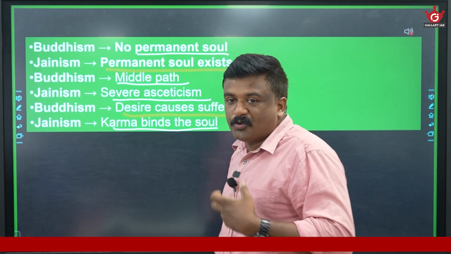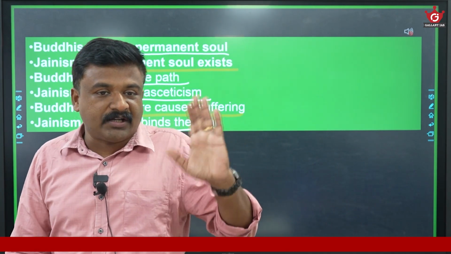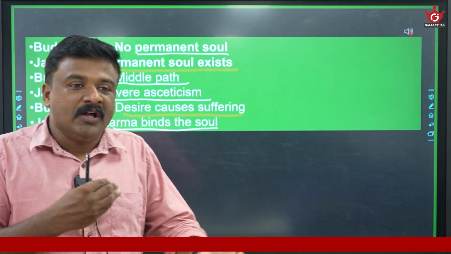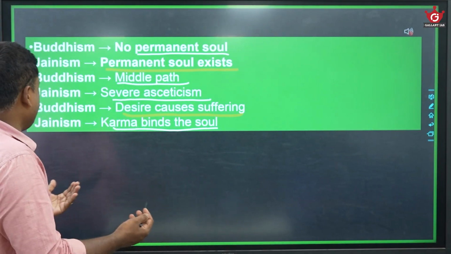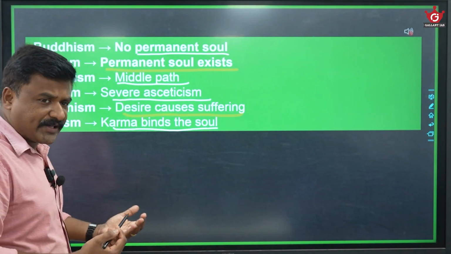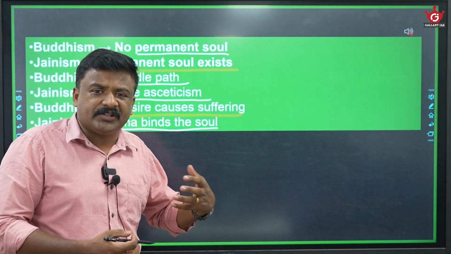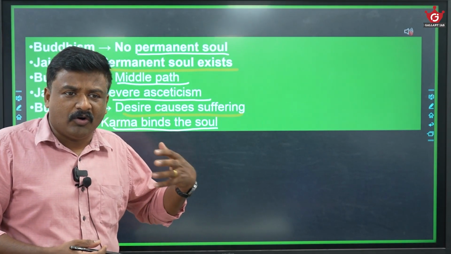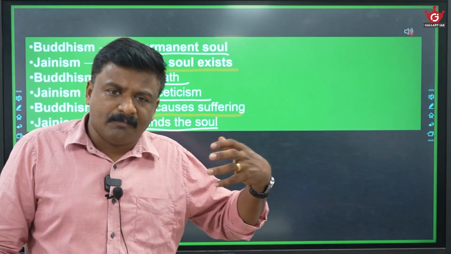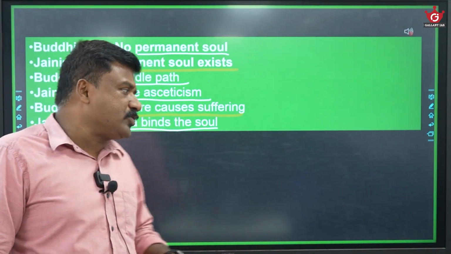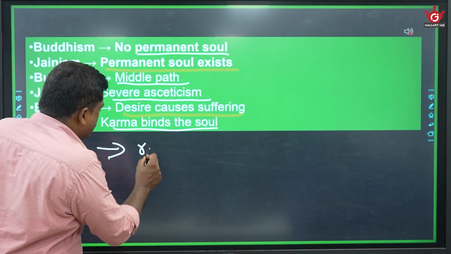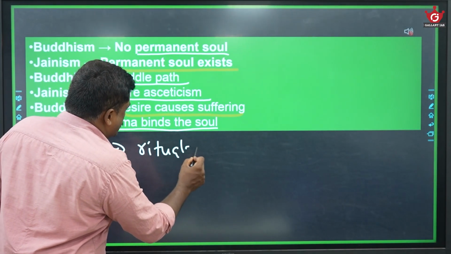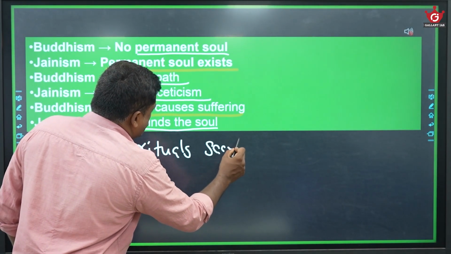Your ultimate aim in life is to liberate yourself from this karmic bondage. And we know that both are heterodox sects. Both were challenging the orthodox religion, Brahmanism, and they challenged many things. They opposed rituals and sacrifices.